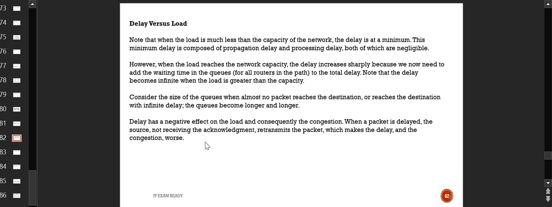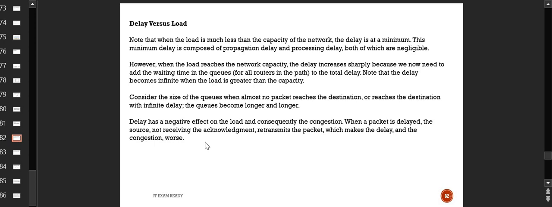So what I will do, I will retransmit the same knowledge, which will make the class even longer. So the same thing is happening here also. When the load increases, the congestion increases, the delay gets introduced, and many a times the packet is not received and the packet is there in between source and destination. Acknowledgement is also not received because the network is so much congested.